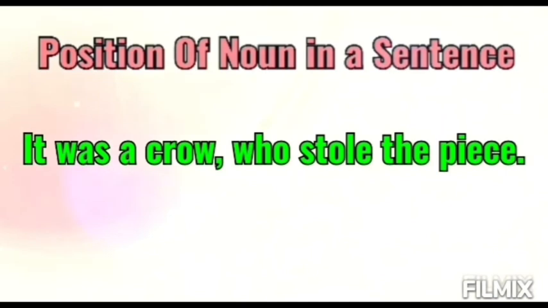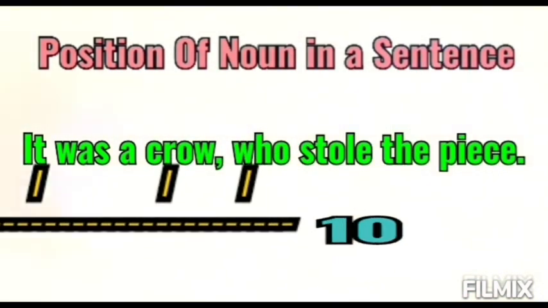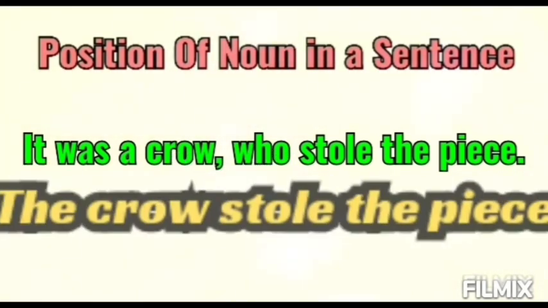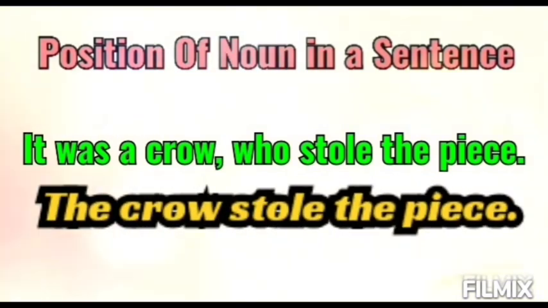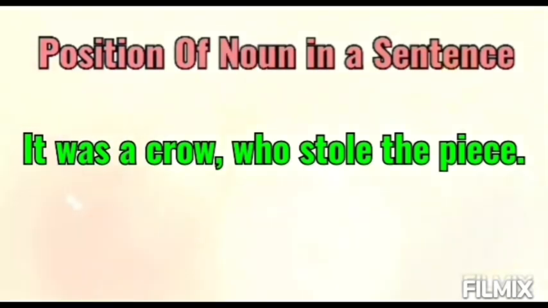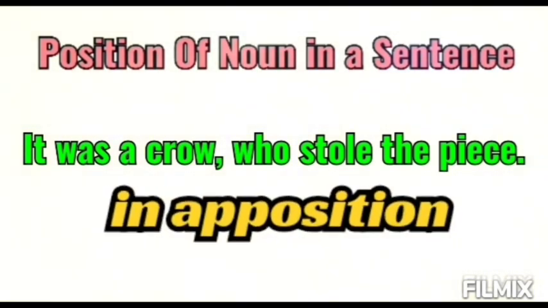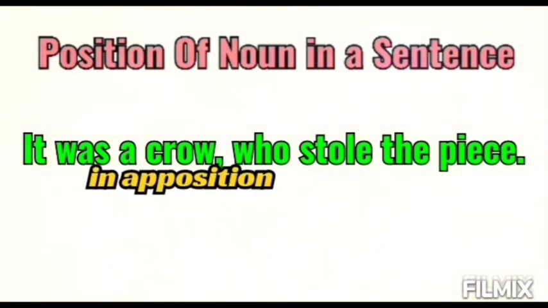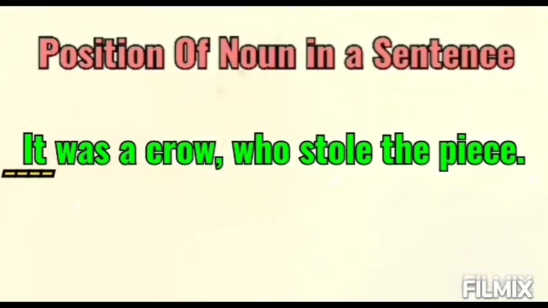It was a crow who stole the fish. So you can easily see here it, then crow, and then this who. All these things are the same, that is crow. So we can say crow stole the fish in short, right? So why have we used so many nouns? Definitely we are using something in apposition to something, right? So we use crow in apposition to this it, that is the pronoun, right?